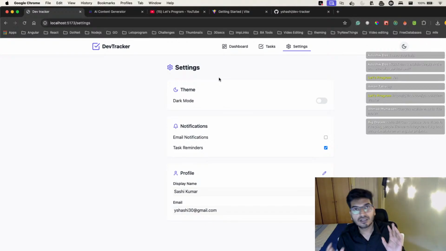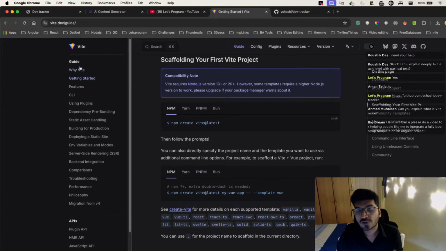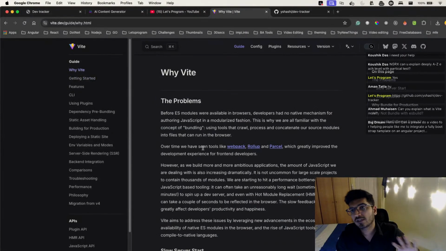Again, if you have a doubt, what you should do is go to the official website. So what is this Vite? Vite is nothing but a kind of bundler, which helps you to bundle your things. Remember, Angular also uses Vite now. People are saying Angular now supports Vite. What it does is help you build your things faster.